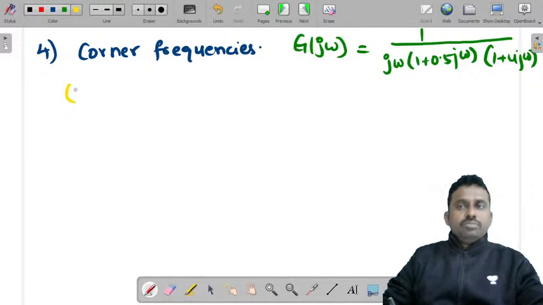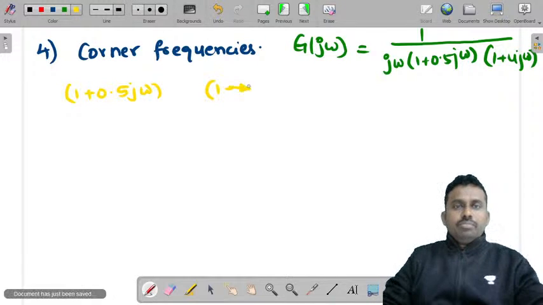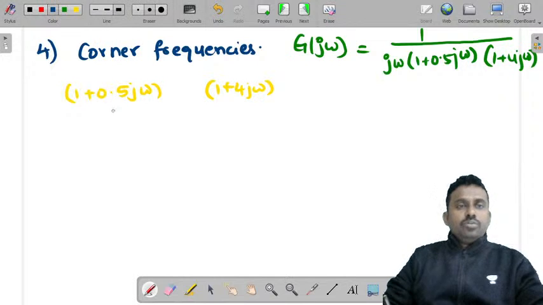So take these two terms, (1 + 0.5 j omega) and (1 + 4 j omega). I told you, you need to consider this as T, and these T should be in decreasing order so that omega will be in increasing order. So this is T1, this is T2.